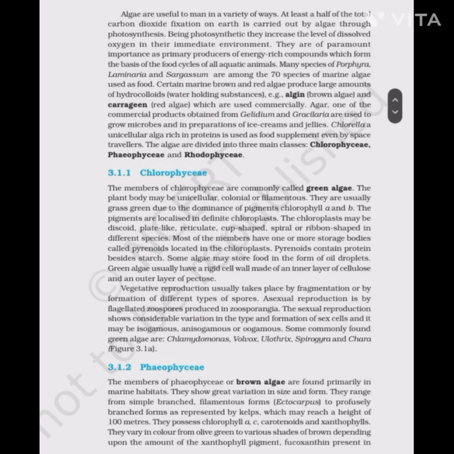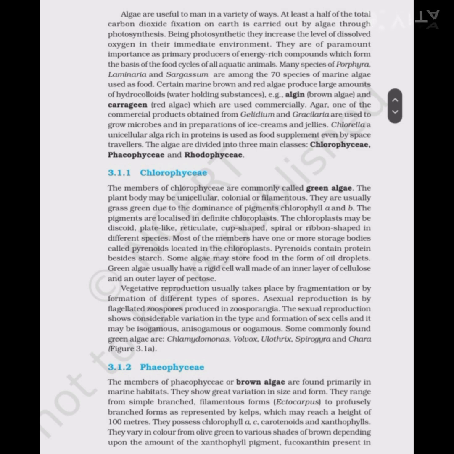Asexual reproduction is by flagellated zoospores produced in the zoosporangia. The sexual reproduction shows considerable variation in the type and the formation of the sex cells, and it may be isogamous, anisogamous, or oogamous. Some commonly found green algae are Chlamydomonas, Volvox, Ulothrix, Spirogyra, and Chara.